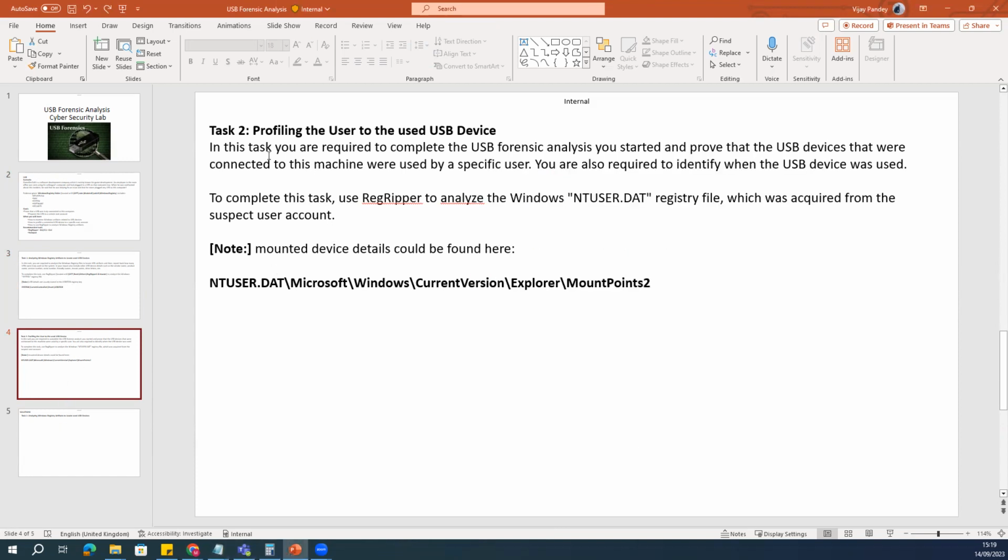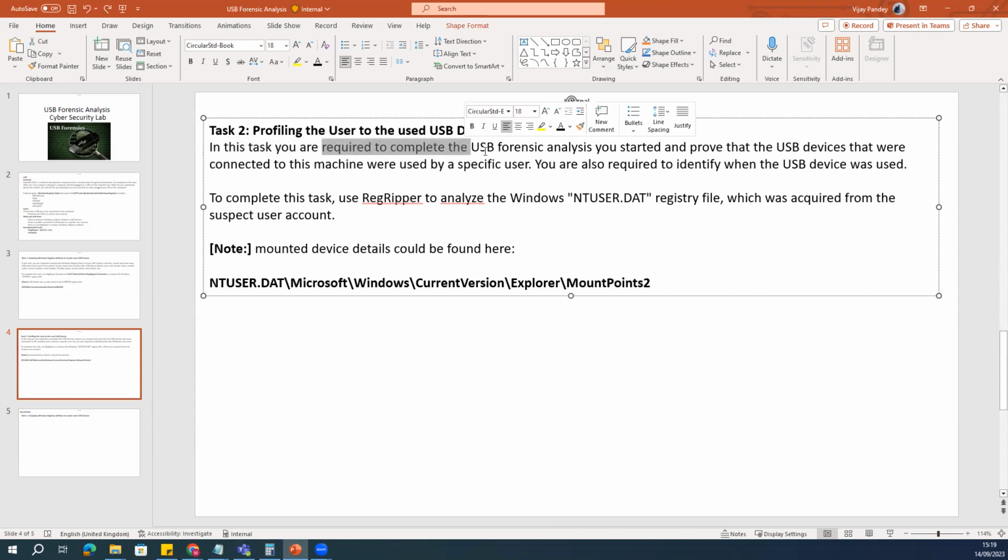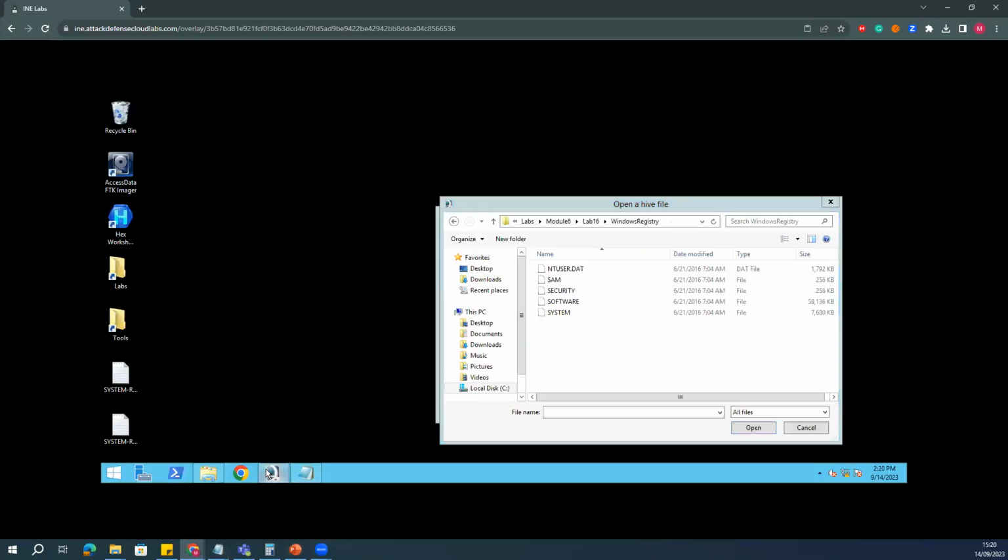Now, in this particular task, you are required to complete the USB forensic analysis you started and prove that the user device that was connected to this machine was used by the specific user. You are also required to identify when the USB was used. So all the details related to the suspect accounts we will get from the ntuser.dat file. So I will go here. I will say ntuser.dat file.